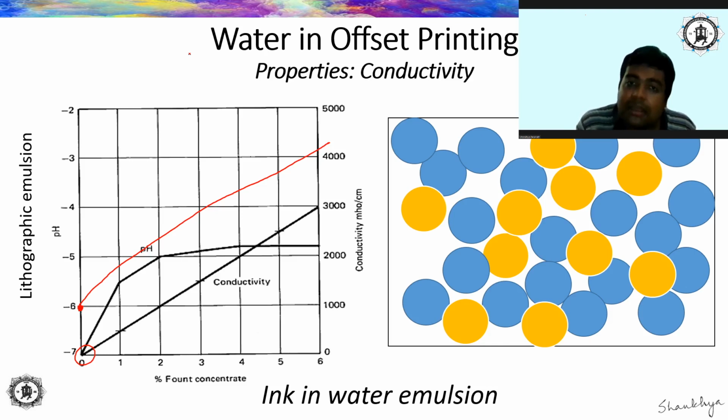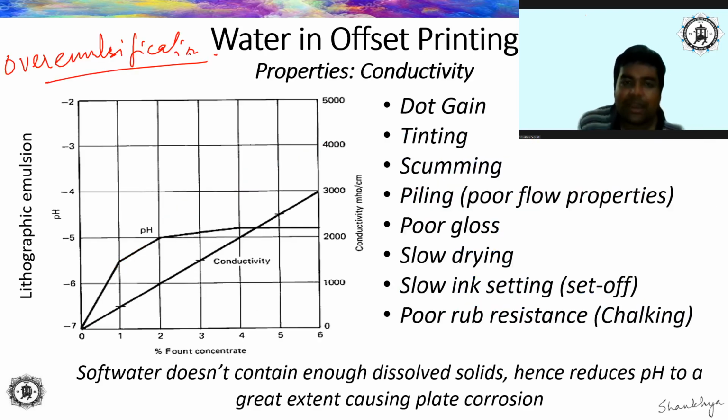But if it happens in the image area due to the excessive presence of water or over emulsification, then what is going to happen? Scumming is going to happen, dot gain is going to happen, excessive water is being printed or passed on to the paper, so the size of dots will increase. Tinting is going to happen, the dampening solution is going to get the color of the ink, right? Scumming is going to happen, piling, that means the ink will not flow.